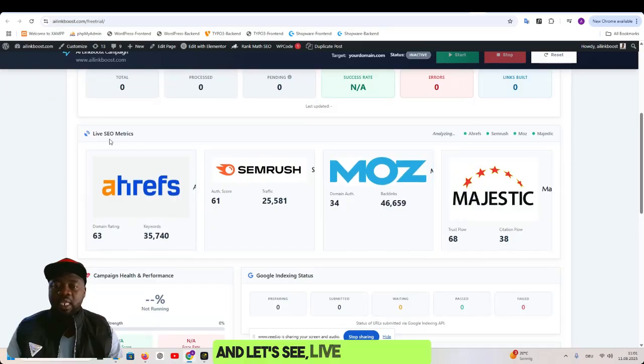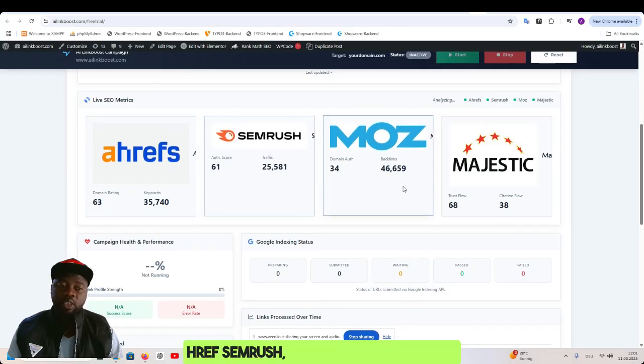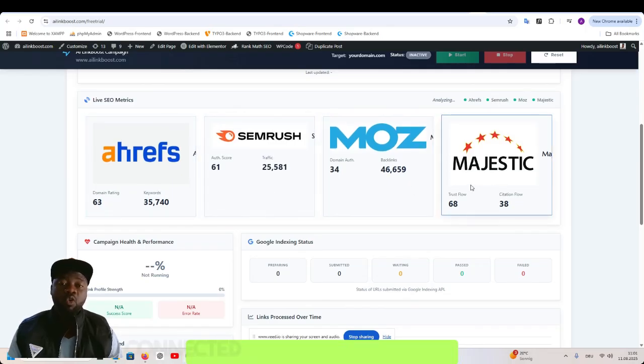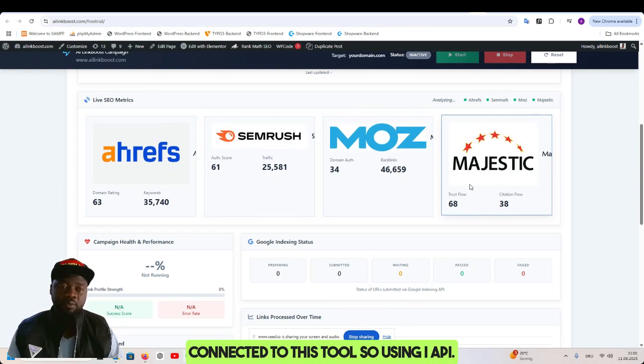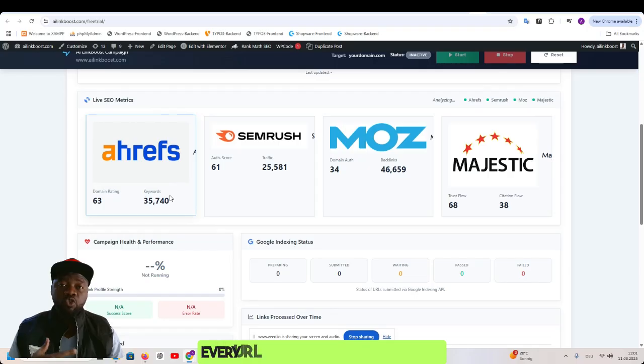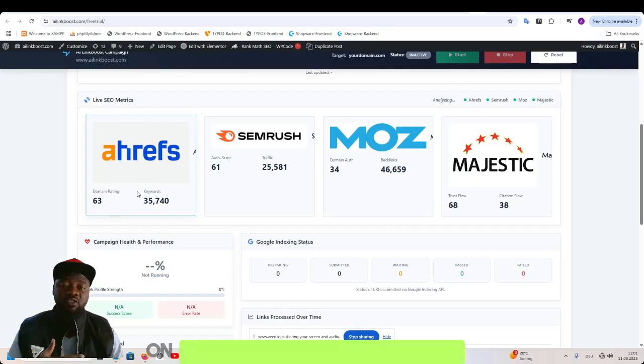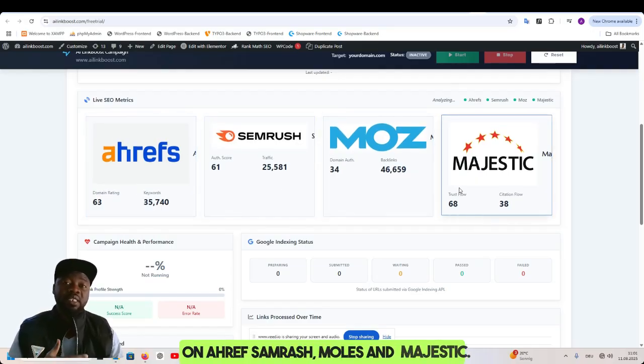And let's see live SEO metrics. What happened here is that Ahrefs, SEMrush, Moz, and Majestic are all connected to this tool using API. By attaching the API, it's automatically built in, so you don't have to do anything. The system is automatic. What happens is that it scans every URL that is discovered, and it shows you the score of that URL, the backlinks the URL has, and the page authority based on Ahrefs, SEMrush, Moz, and Majestic.